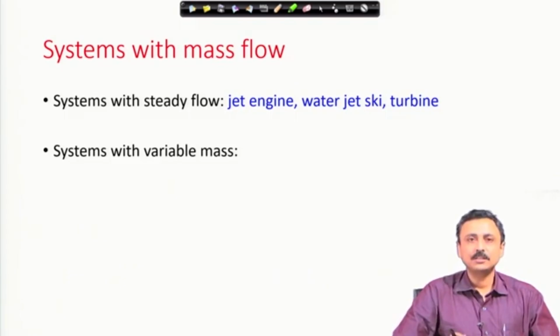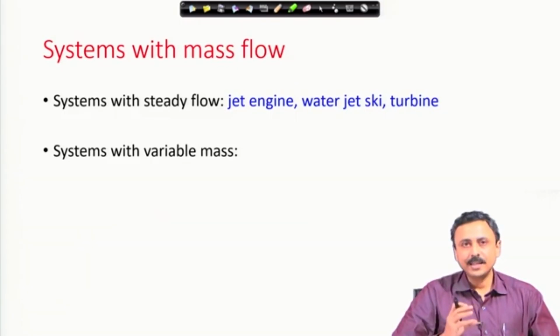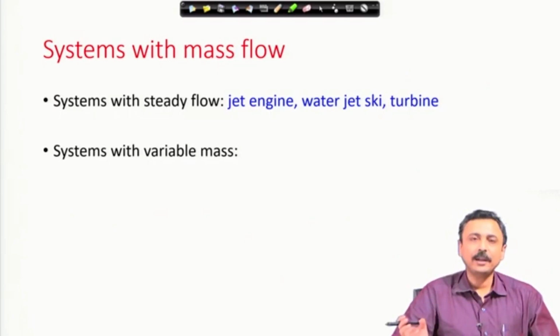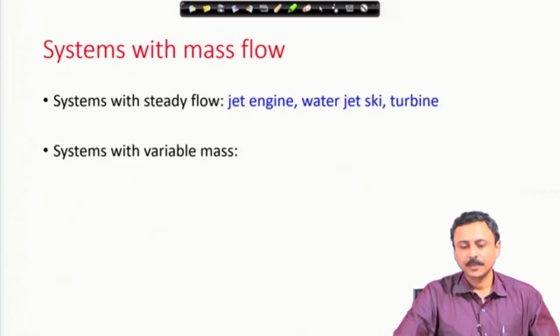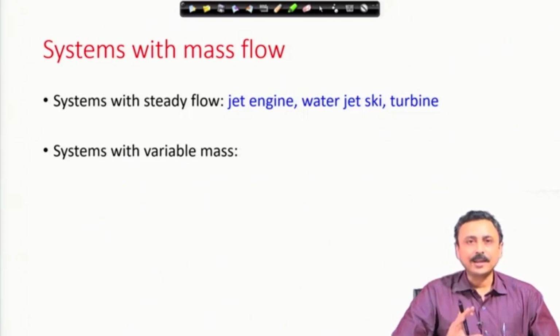If you consider a jet engine, it takes in air, mixes fuel, and there is combustion, and the hot gases are ejected at very high speed in the rearwards direction, and that generates thrust. Now, at steady state, this flow of mass and the flow of fuel, etc., are steady. So, these flow rates are constant, and that represents a steady mass flow.